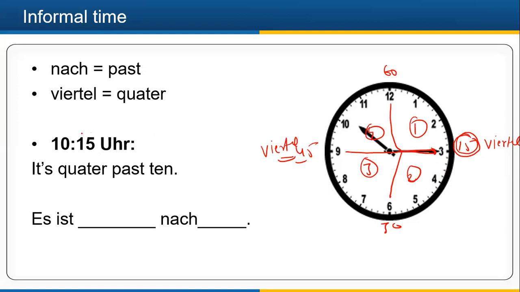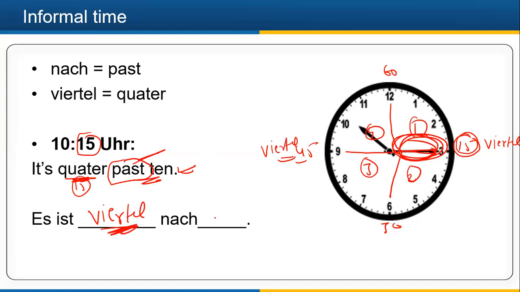So if it is 10:15, then I'll be using Es ist. It is quarter past 10. I will not say it is 15 past 10. I'll say it is quarter past 10, because quarter means 15 minutes only, right? So in English, I will say it is quarter past 10, like past is bajkar, right? Because the minute needle is in this area. So Es ist Viertel. I will not write 15. I will write Viertel. Viertel nach, same 10. So it is quarter past 10, right?